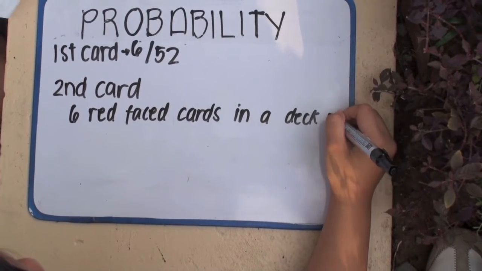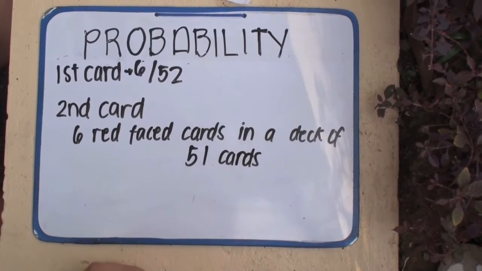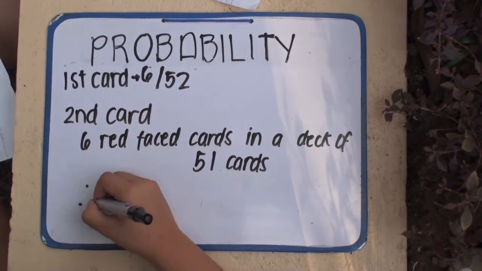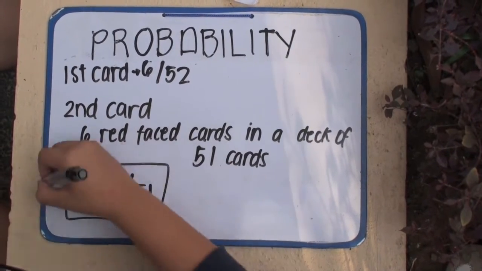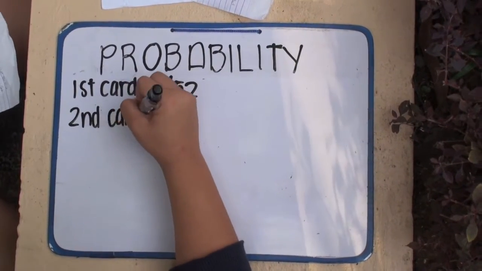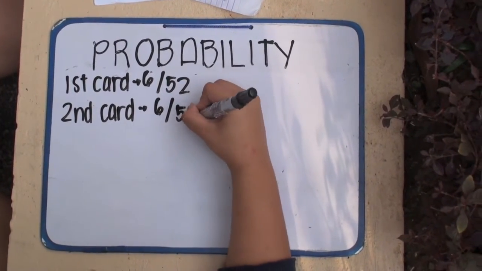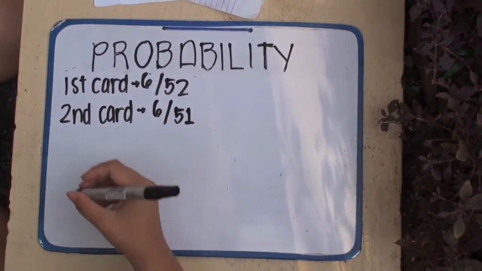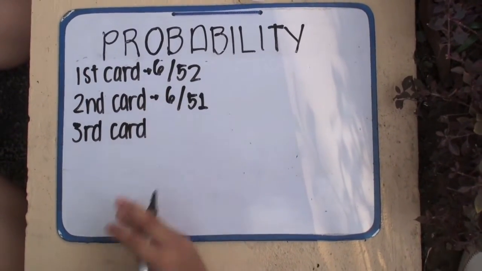As we know, the same way that there are 6 black face cards, there are also 6 red face cards in the deck. Now 51 cards times 5, since we have taken 1 card, is 13,260. Hence, the probability of the second card is 6 over 50. Therefore, 36 over 13,260.